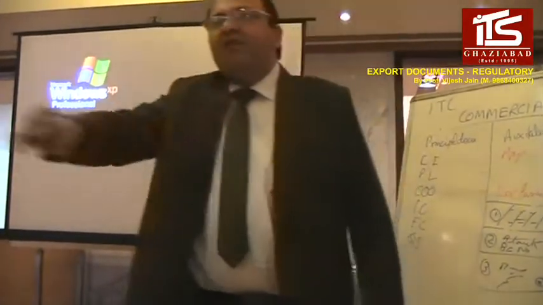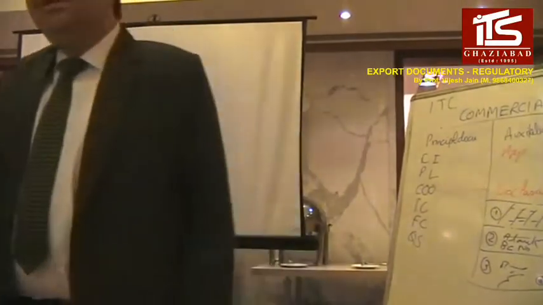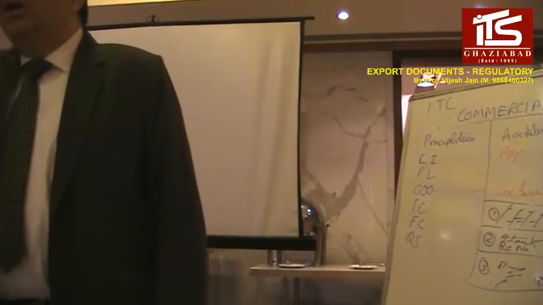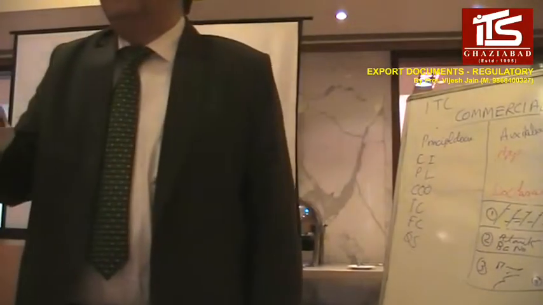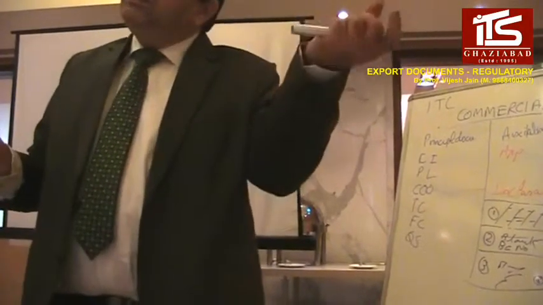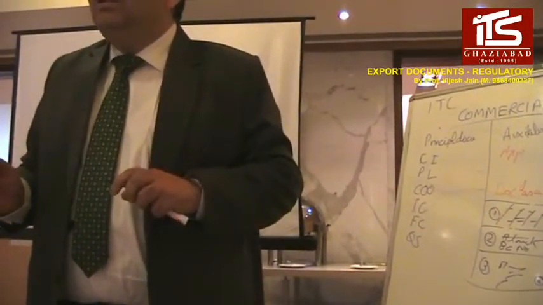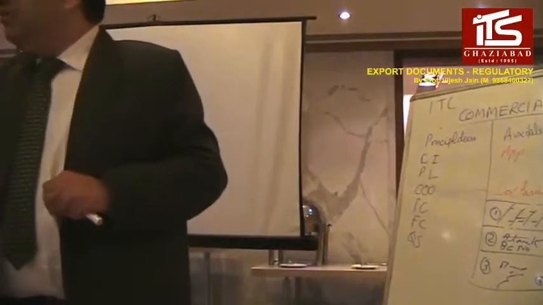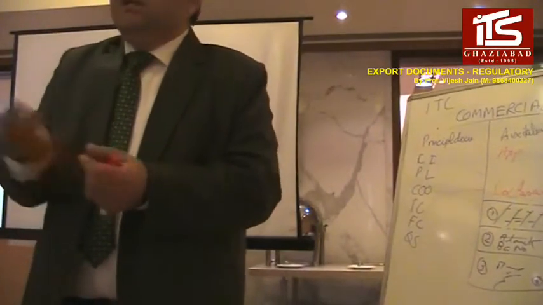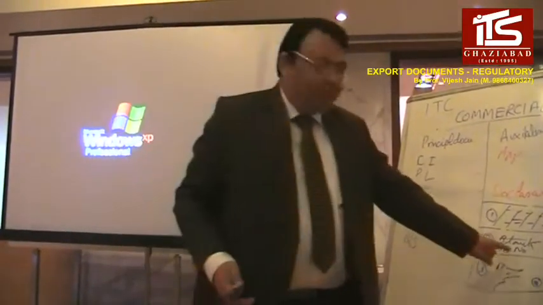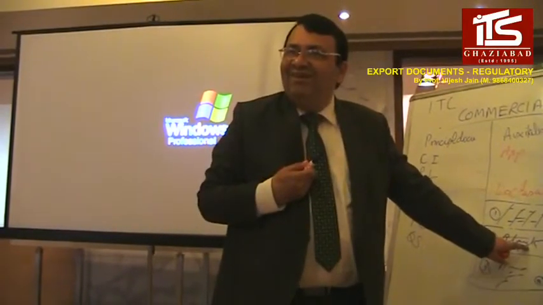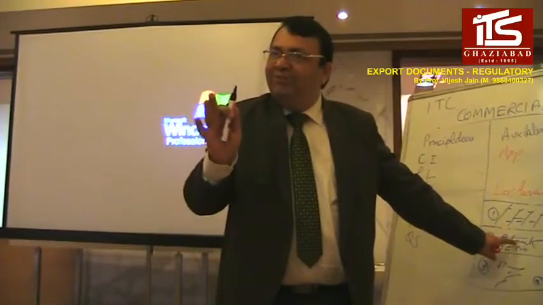There is a running bank guarantee. You already have a bank guarantee with the government. So you give the number of that bank guarantee. So you are hypothecating that bank guarantee to the government. You are not paying anything. And bank guarantees you already have, right? It's very easy to get a bank guarantee certificate from your bank. They will provide you at a certain charge. You put that number that it is now in your account, that bank guarantee. If I don't pay, you can use this bank guarantee, no problem.